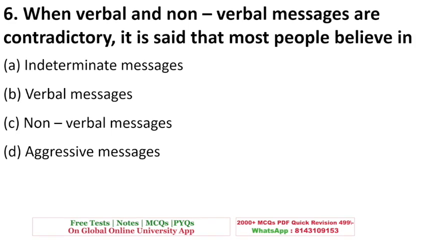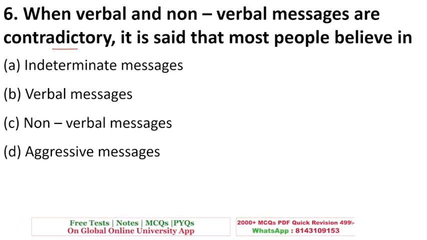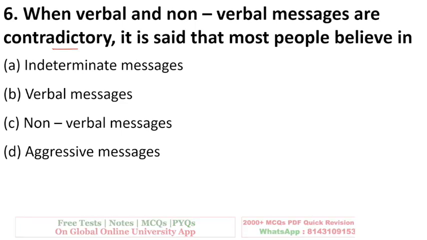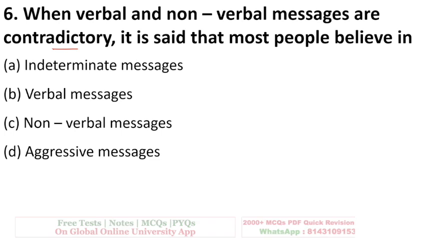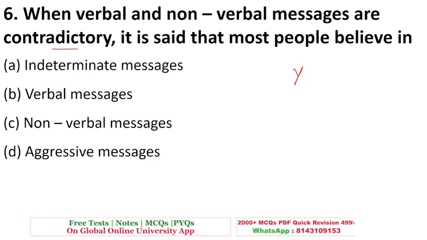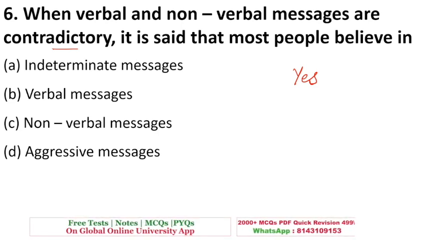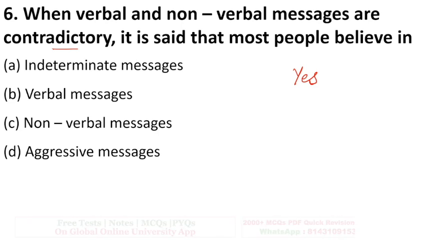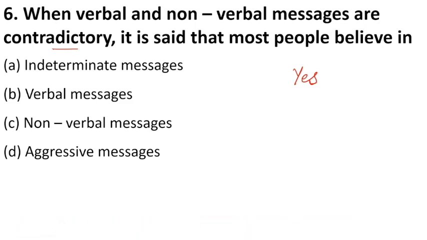When verbal and non-verbal messages are contradictory, meaning opposite, it is said that most people believe it. Sometimes you ask someone, how are you? They say, yes, I am fine, but from the face you can understand that there is something wrong with them. They are sad, or they're tensed about something. So the question is asking, what will you believe?